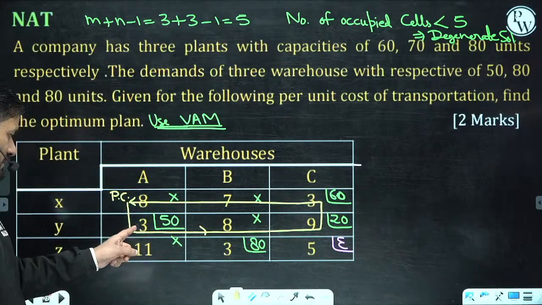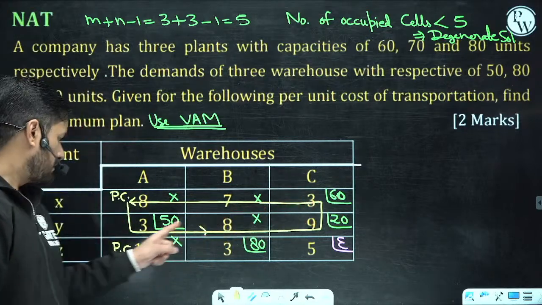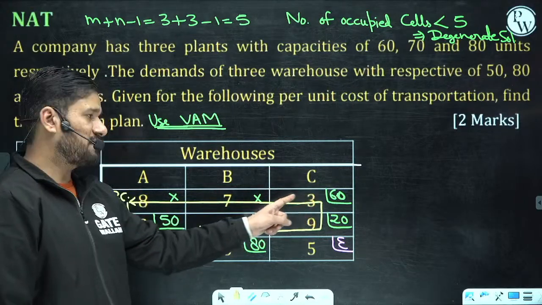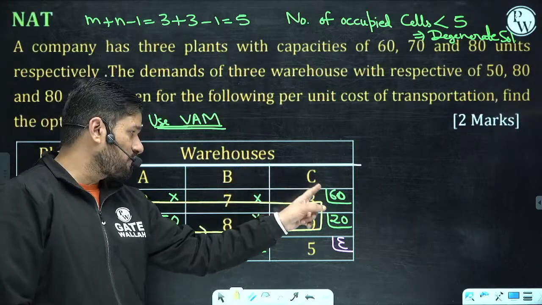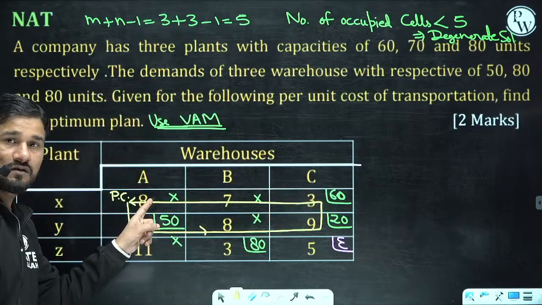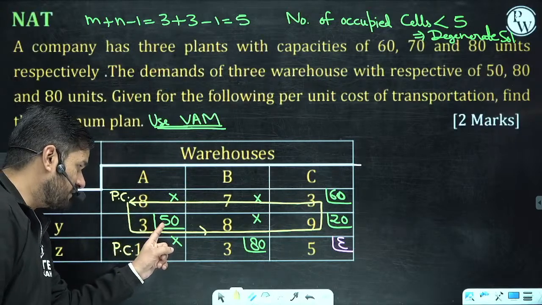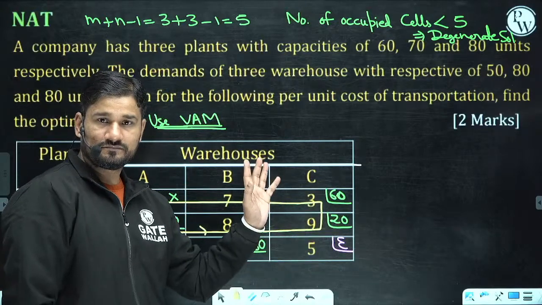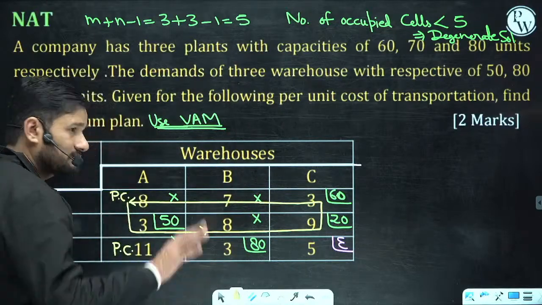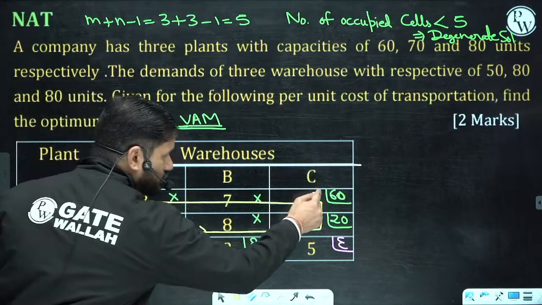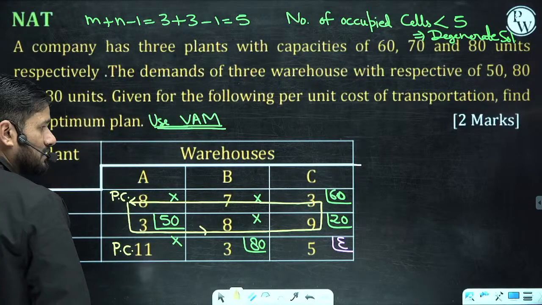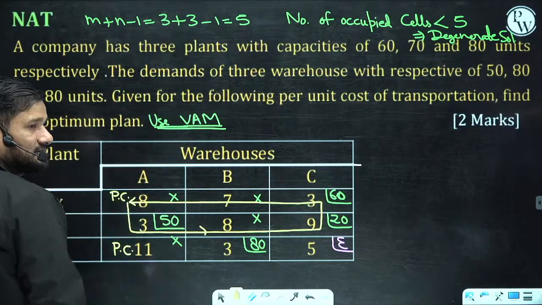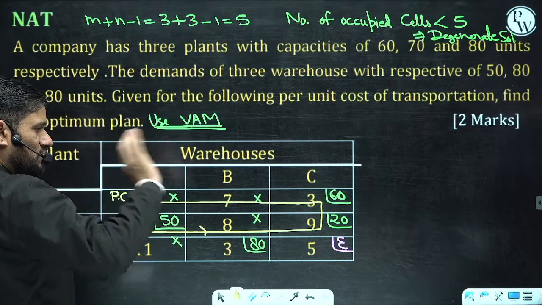What is the cost of this cross? Tell me. If you are going to shift the quantity from here to here, some quantity will be transferred from here to here. Now see this, very easy. You transfer the quantity from here to here. First of all, your cost will be increased. Clearly you can see the cost will be increased.